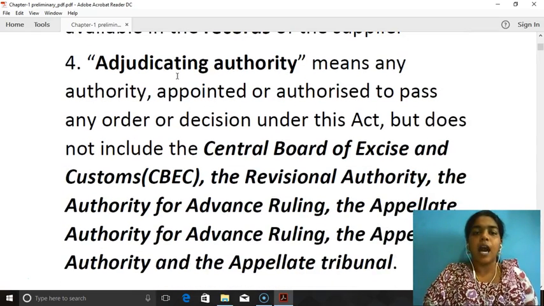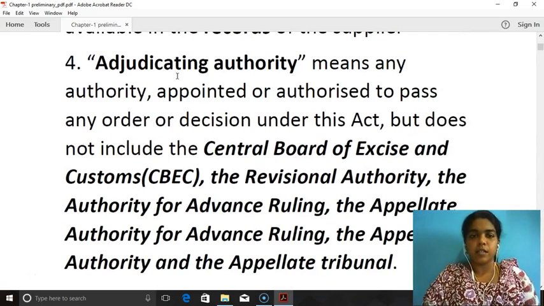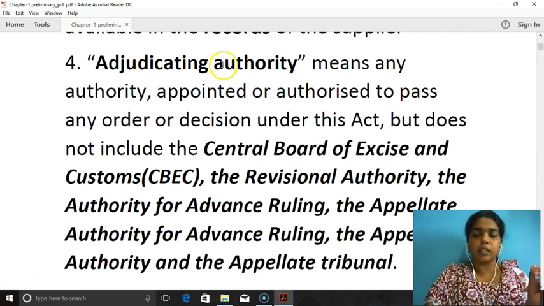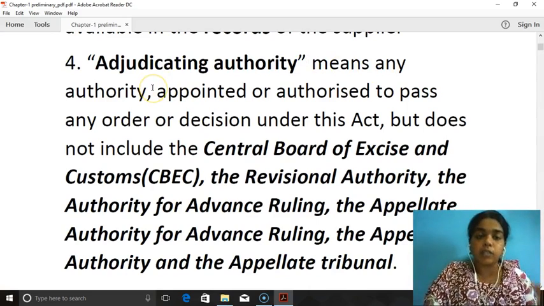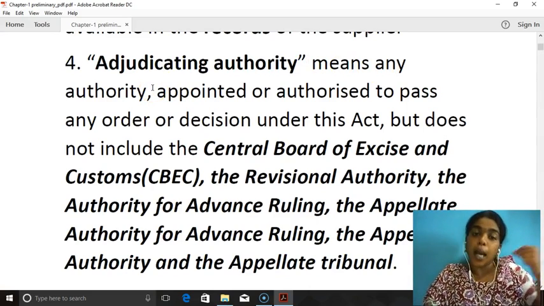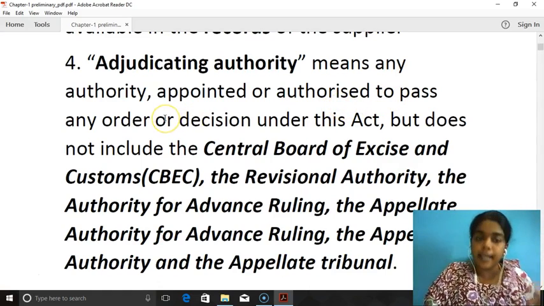Next, adjudicating authority. Adjudicating authority means any authority appointed or authorized to pass any order or decision under this Act.